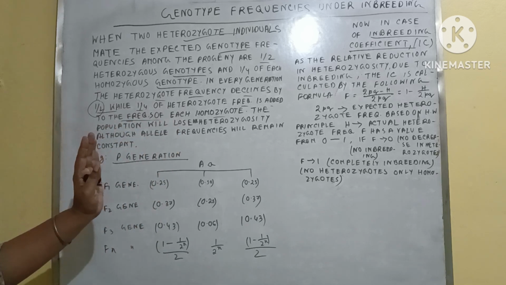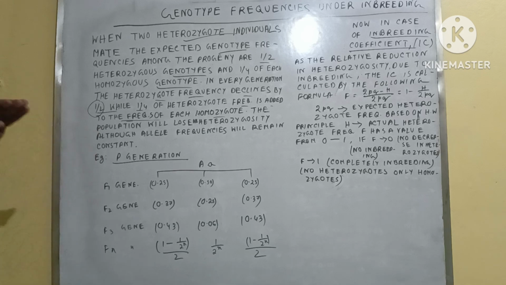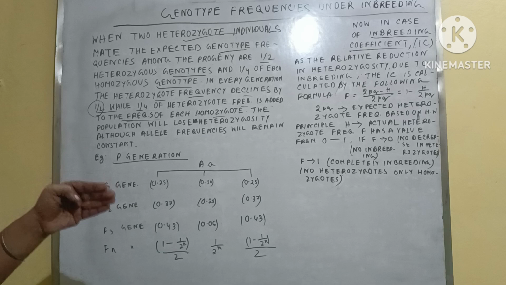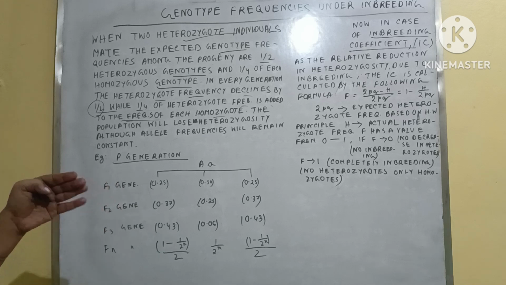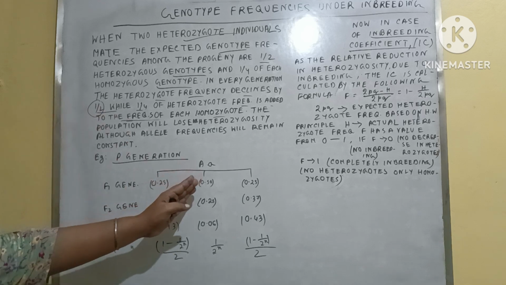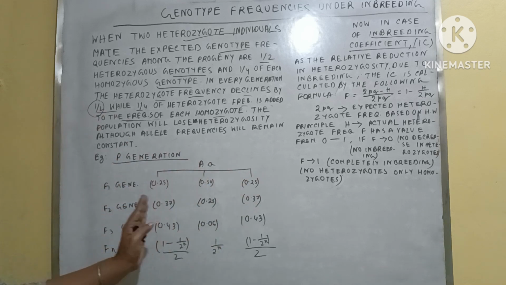After every generation, the half frequency of the heterozygote will decline. And what will happen to the homozygote? 1/4 of the heterozygote frequency is added to both homozygotes.